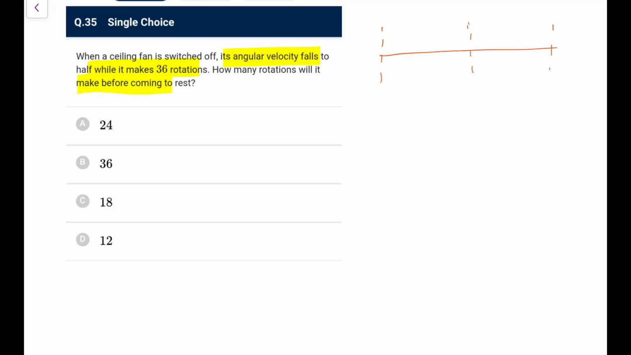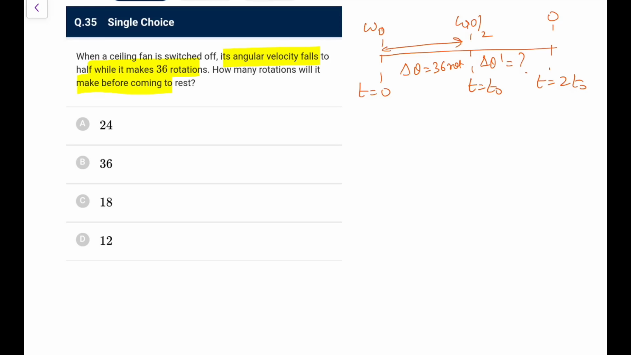Let's say like a linear motion or something, I can make it out. So let's say initial velocity was omega naught at t equal to 0, and by the time it becomes half, let's say this time is t naught. And because alpha is constant, time taken to go from omega naught to omega naught by 2 would be same as to go from omega naught to 0, so that would be t equals 2t naught. Now in this duration, this delta theta is 36 rotations. I have to find this delta theta dash here.